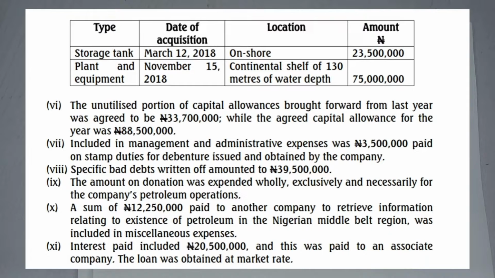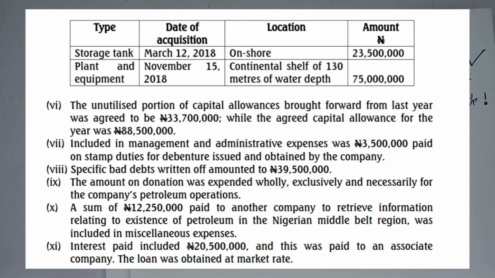The unutilized portion of capital allowance brought forward from last year was agreed to be 33,700,000, while the agreed capital allowance for the year gone is 88,500,000. All those ones are allowed because they put that word agreed. Okay, so they don't want to stress you. It's only the new PIA. It means that the annual allowance is what? 88,500, because there are some existing assets they have now that maybe they're in their third year or their fourth year that they are still granting capital allowance on, right?